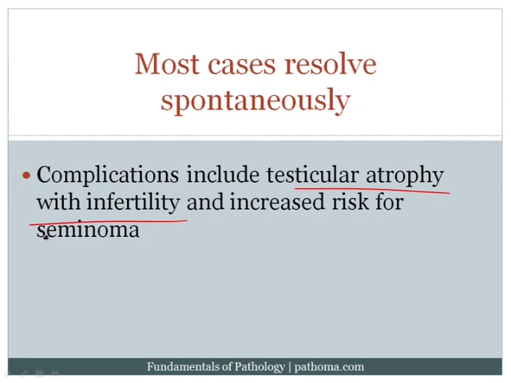The purpose of keeping the testicle in the scrotal sac is to keep the temperature low, which is a little lower than the body temperature. So there'd be an increased risk for testicular atrophy with infertility if you let it go beyond the age of 2. And also there's an increased risk for development of a germ cell tumor called seminoma. And so basically, if these patients don't resolve by the age of 2, they're going to get orchiopexy.